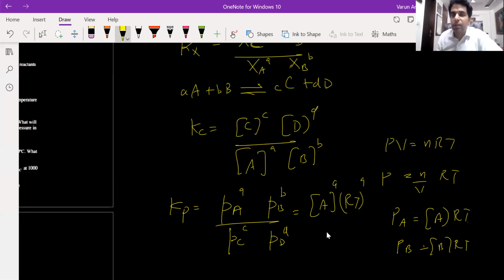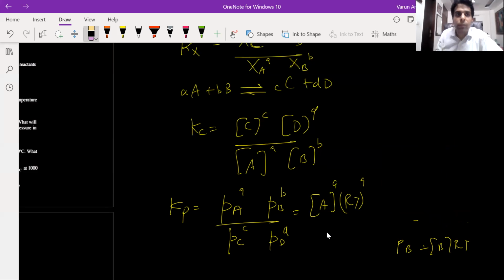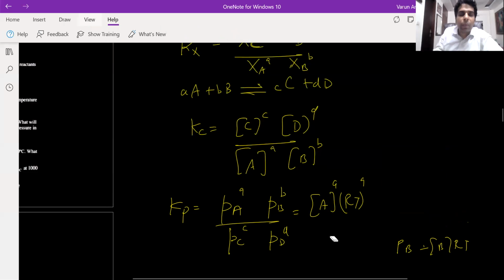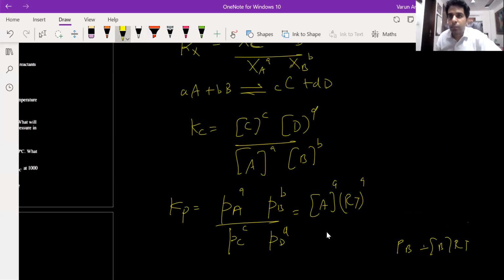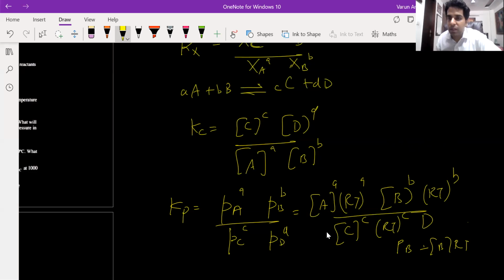Similarly, concentration of B raised to power b into RT raised to power b upon concentration of C raised to power c into RT raised to power c and concentration of D raised to power d and RT raised to power d.